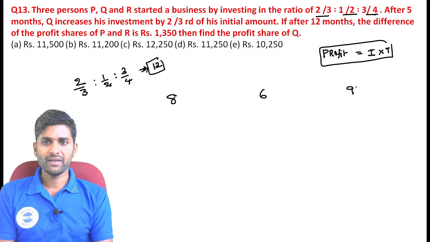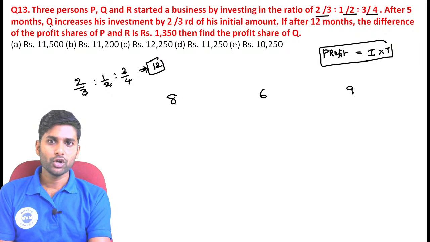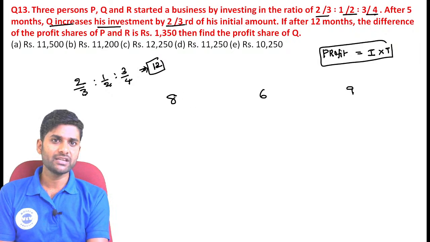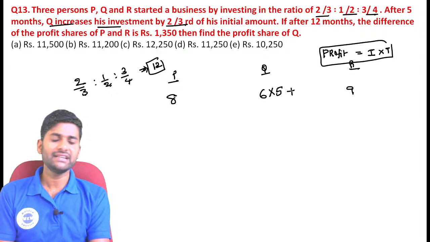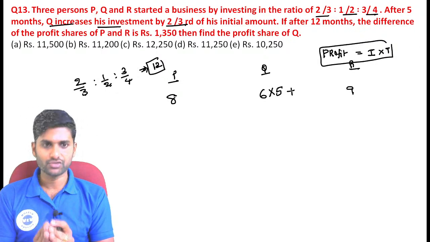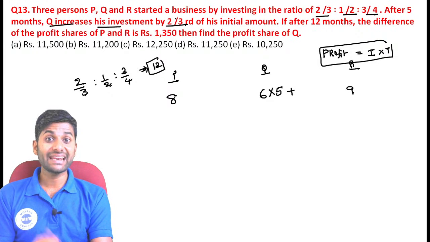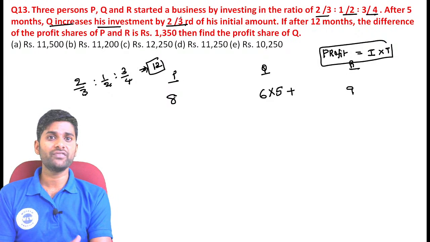Then after 5 months, Q increases his investment by 2 by 3. This is P, this is Q. After 5 months there is a change: for the first 5 months they maintained 6 quantities. Then he reinvested, 2/3 of the initial investment.